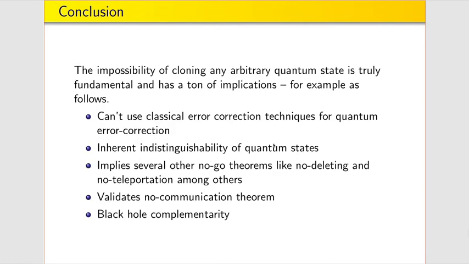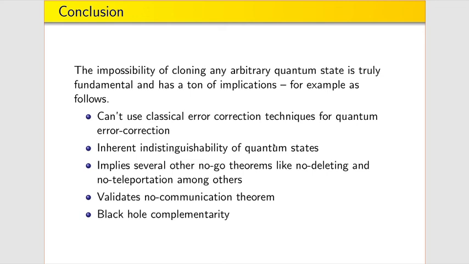As a conclusion, Zishan, would you like to take this? This means that we cannot use classical error correction for quantum error correction since we cannot clone. Yeah, and moreover, we cannot distinguish between quantum states. Also, there are several no-go theorems such as no deleting and no teleportation, which can be implied based on the no cloning theorem.